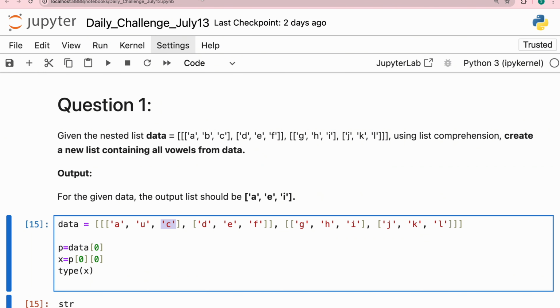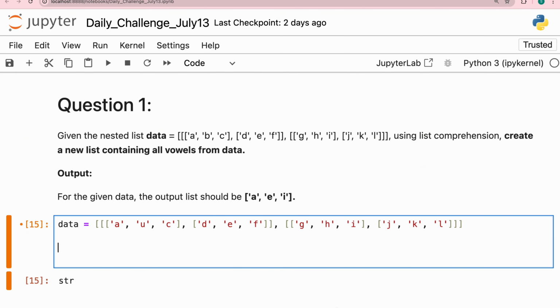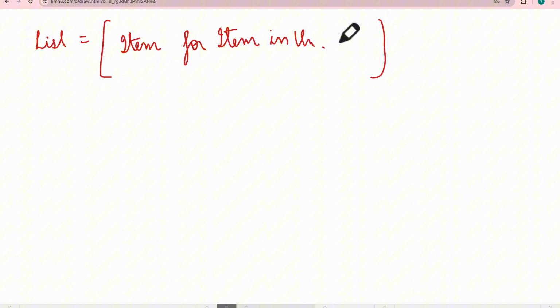Now, for example, first of all, what will I do? I'll create my list comprehension, a very basic one. What was my basic list comprehension? Remember, in a list comprehension we do an item for item in universe, and then we put a condition. So we have the first part, part 2 is a for loop, and the third is the condition. Okay, so let's start from the basic.